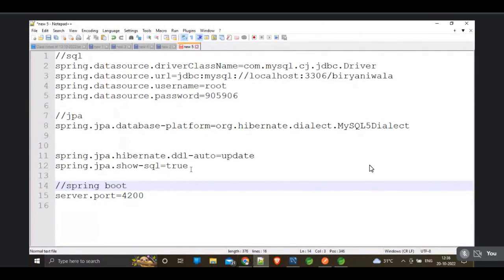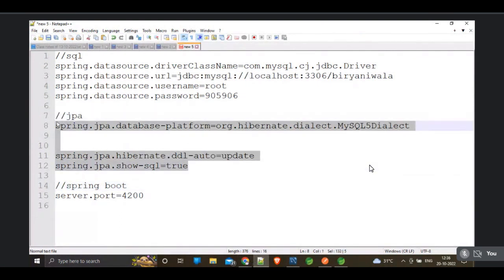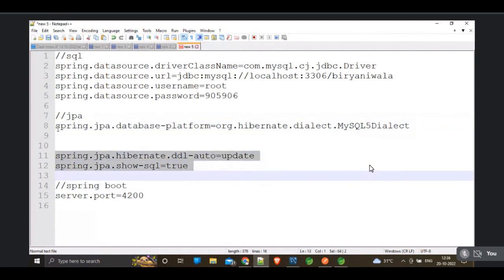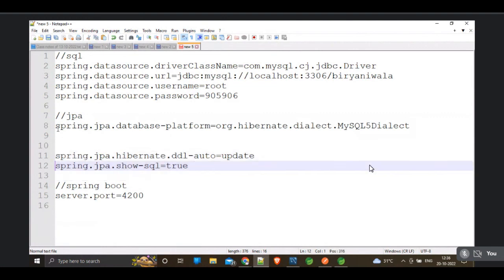And these three properties are the JPA properties. In these three properties, the first one, Spring Data Platform, is the mandatory one, and these two are alternate. I mean, optional. I can say these are optional. Okay, very good.